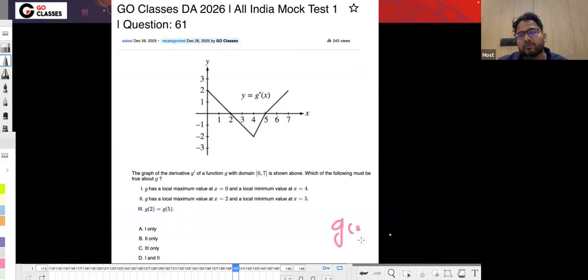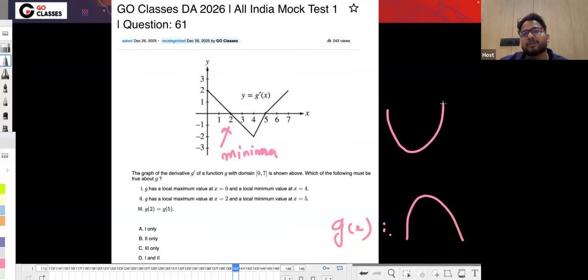Let me just find out the value of g x. See, at 2 there is a change, basically not inflection, which means from positive to negative, which means before 2 it was increasing, and then it started decreasing. So at 2 there is a maxima. At 5 it was negative to positive, which means g dash x negative means it was decreasing and then increasing. So at 5 there's a minima.